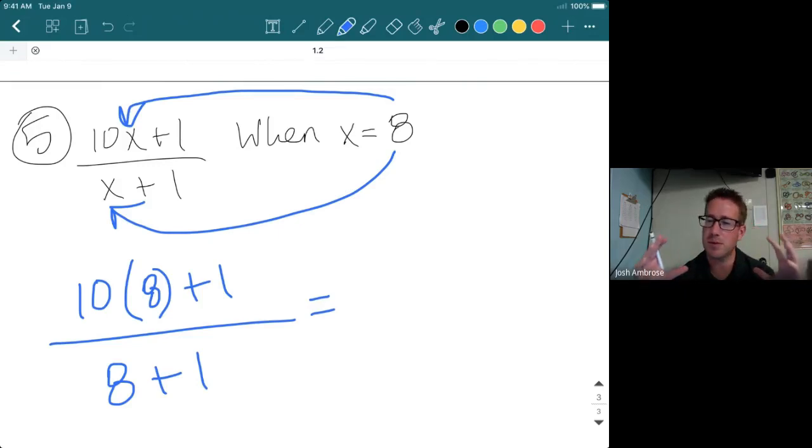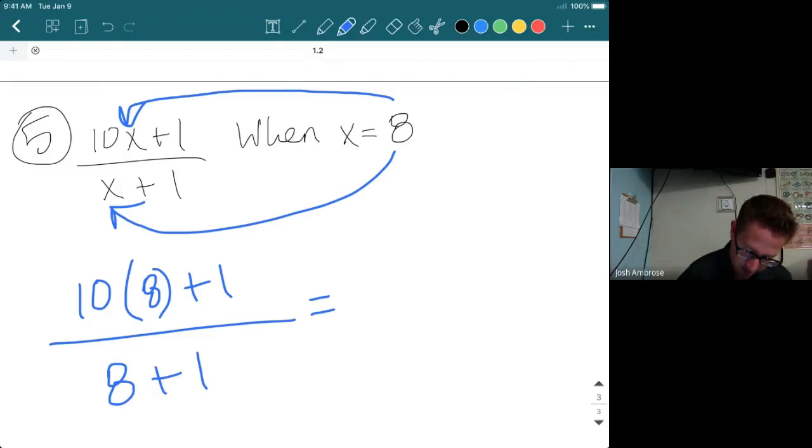When you are given a problem like this, where it looks just like a big fraction, the recommendation I'm going to give you is simplify the top as far as you can. Then simplify the bottom as far as you can. And then your final piece is simplify the whole fraction as far as you can. All right, so simplify top, simplify bottom, then simplify the whole thing.